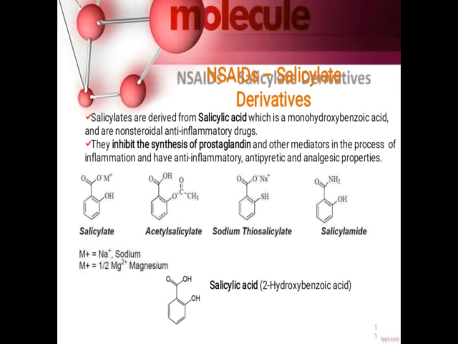These are the salicylic derivatives. Okay, so these derivatives are derived from salicylic acid. So this is salicylic acid, where the benzene ring consists of COOH and OH. Okay, so 2-hydroxybenzoic acid is called salicylic acid. So this salicylic acid and its derivatives inhibit prostaglandin and other mediators which are responsible for the inflammation and act as anti-inflammatory, antipyretic and analgesic agents.